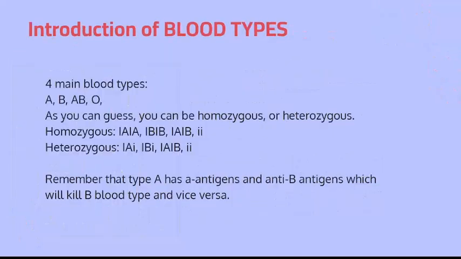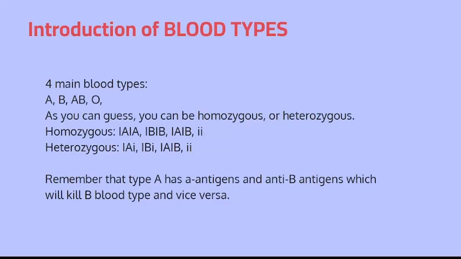Now we're going to look at something different. Well, you see, we have blood types. All humans do. You're either type A, B, AB, or O. These can be written as homozygous or heterozygous. So here we have IAIA. I is just blood type, you just write it like that. IAIA, IBIB, IAIB, or ii. The small I, lowercase i, is for O. However, you could also be heterozygous.